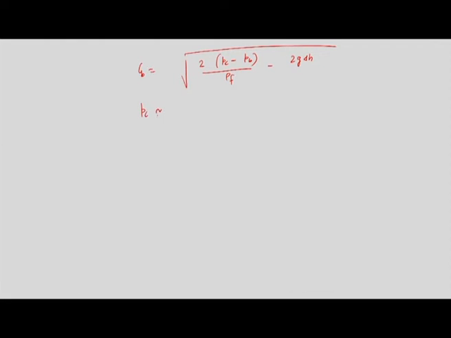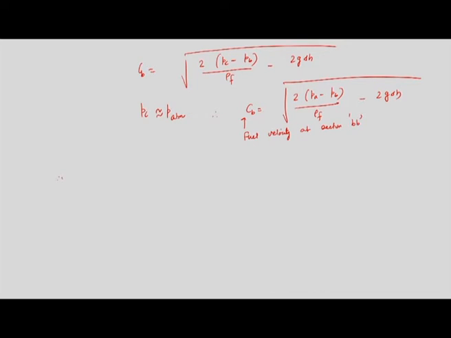Then how can I obtain the mass flow rate of fuel at section Bb? We have obtained the velocity of fuel at section Bb, that is Cb equal to the root of twice into Pc minus Pb divided by rho f minus twice into g into delta H. Note that Pc is almost equal to atmospheric pressure, P atm. Therefore, I can write Cb is equal to the root of twice P atmospheric minus twice Pb divided by rho f minus twice g into delta H. So, this is the fuel velocity at section Bb.